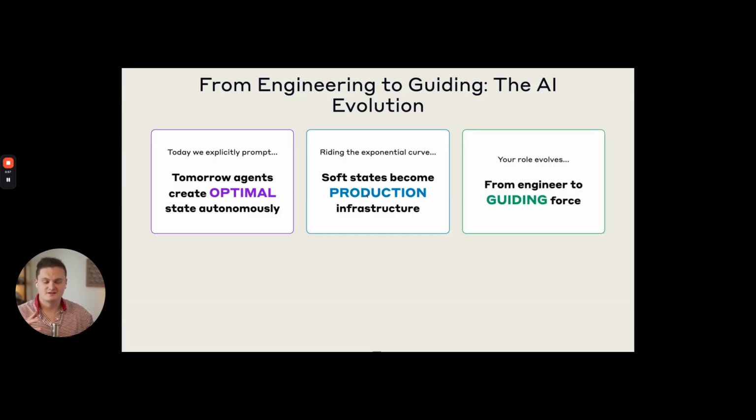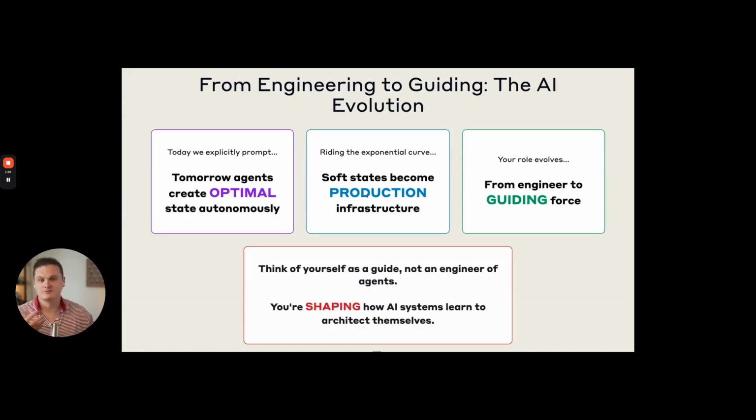And the idea here is that as an engineer, we are evolving into a guiding force of these agents. We are not even orchestrating, but just pushing and nudging the models in the way that we want them to go. Think of yourself as a guide and not an engineer of these agents. It's like you shape how these agents will learn from yourself and then how they will architect themselves and build out. And you just give them more of a task and a general idea of how they should work, and then they can go and figure it out.